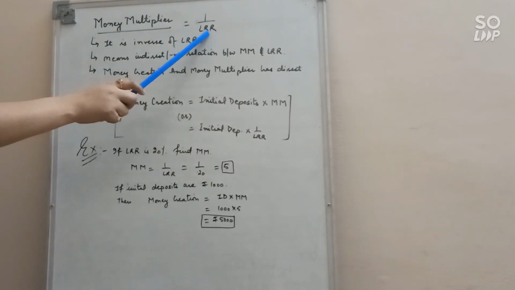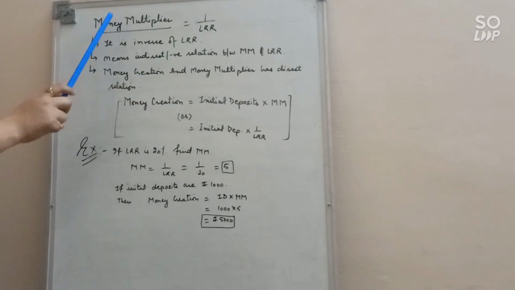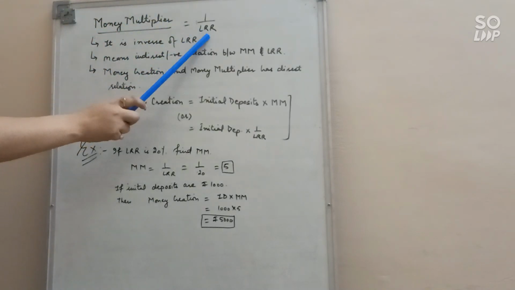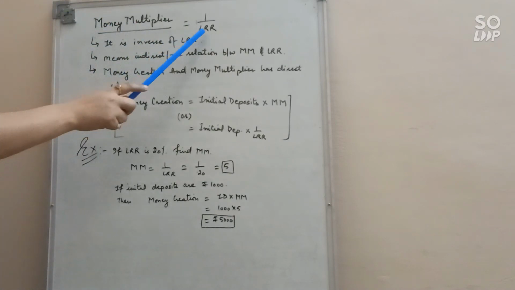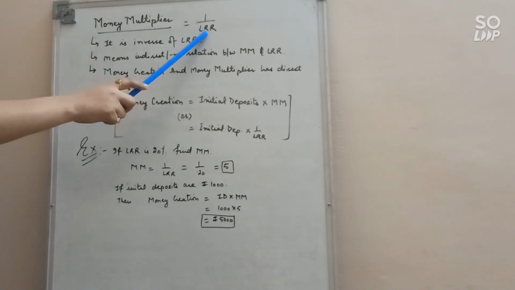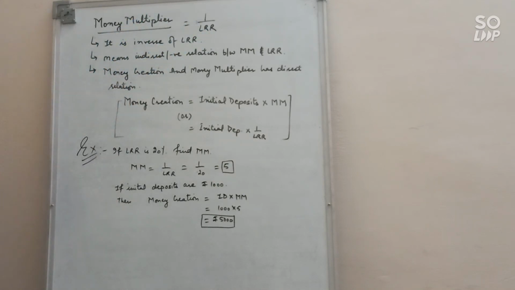It means it is the inverse of LRR. So the relationship between these two is negative, or indirect, or inverse. If the bank increases the LRR, there will be less credit creation. Money creation and the money multiplier have a direct relation. It means if the multiplier increases, money creation will also increase.